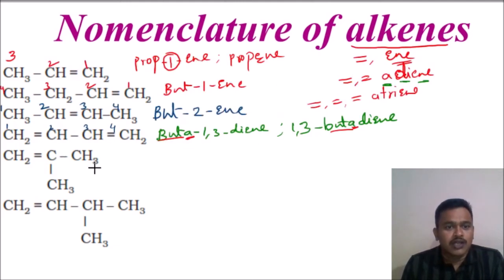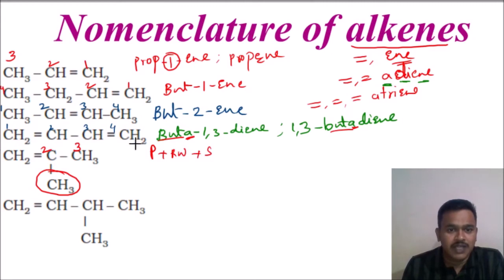And see this. We have to choose the longest chain, including our functional group. We are choosing 1, 2, 3. The first position is your functional group. What you got in this example is a branch, which is getting the second position. So it is acting like a prefix. Always the prefix will come first, then root word, then suffix. So what is the prefix here? What is the branch here? Methyl. Which position? Second position. So 2-methyl. Prefix is over, branch is over.